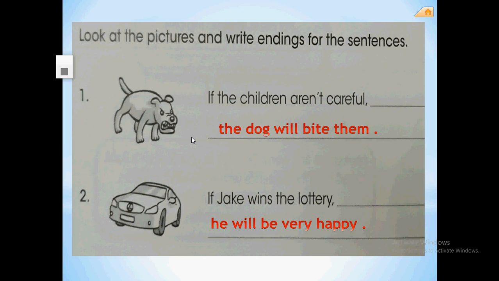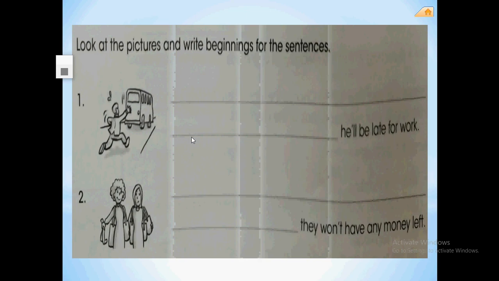Very good, my dear students. Let's move to exercise number 3. It's a simple exercise too. Here, look at the pictures and write beginnings for these sentences. Here are two pictures, two sentences. But this time you are given the end of the sentence, or part number 2, and it requires you to write part number 1 in a way that fits the picture and fits part number 2 of the sentence.